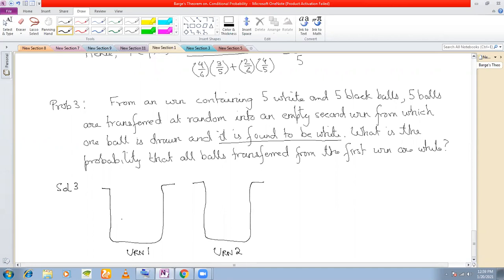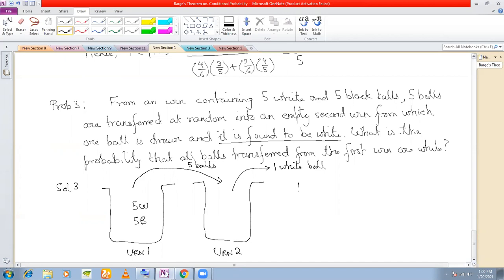Urn 1 contains 5 white and 5 black balls, and this urn is empty, it does not have anything. So I am transferring 5 balls at random, any 5 balls. Then I'm drawing one ball from here. That ball is found to be white. Clear with the problem?